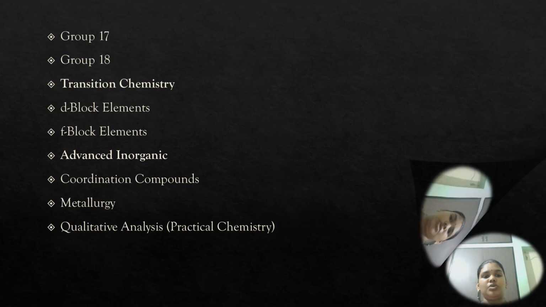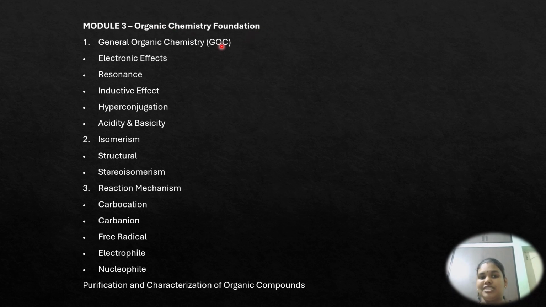And we are going to cover organic chemistry foundations. GOC means general organic chemistry: electronic effects, resonance, inductive effect, hyperconjugation, acidity, and basicity. These are the subtopics in this main topic of general organic chemistry. Another one is isomerism, structural and stereoisomerism. Then the third main topic is reaction mechanism. In that the subtopics are carbocation, carbanion, free radical, electrophile, and nucleophile. And also we are going to see the purification and characterization of organic compounds. So these are the topics we are going to cover in organic chemistry foundation.